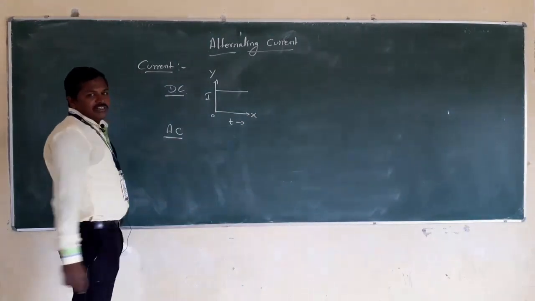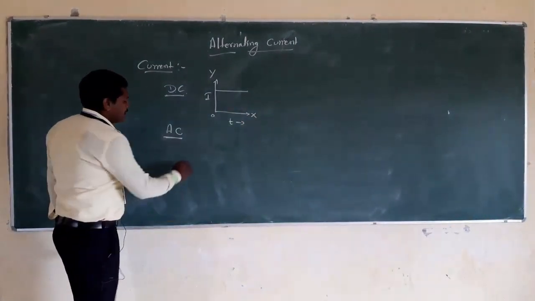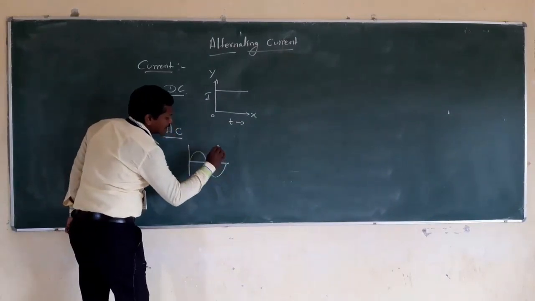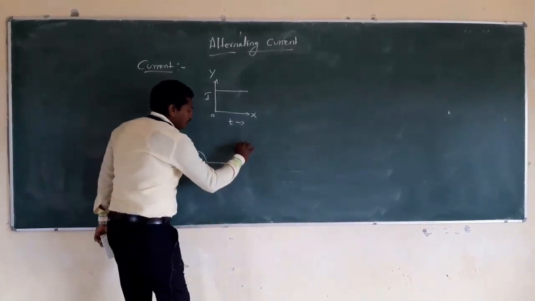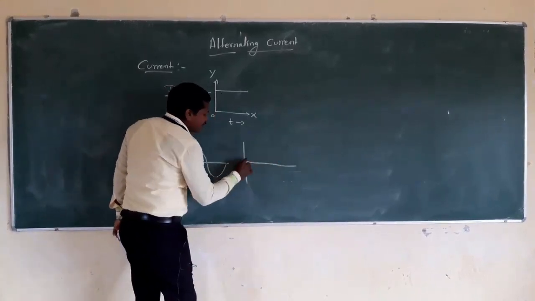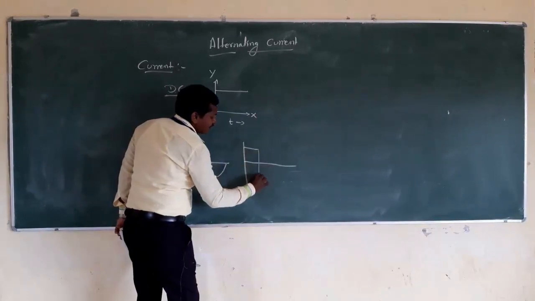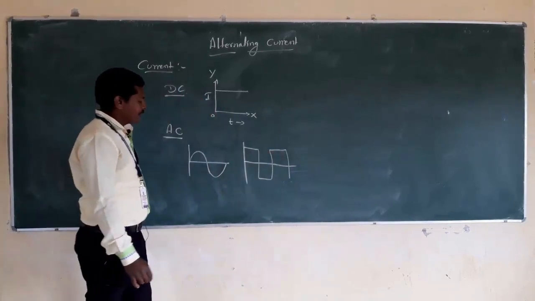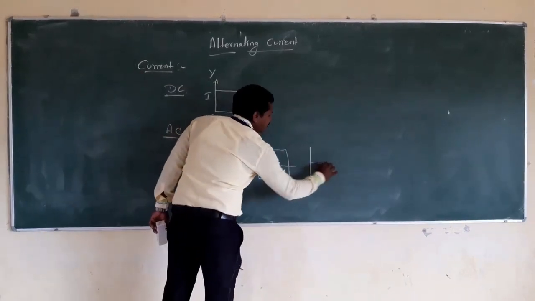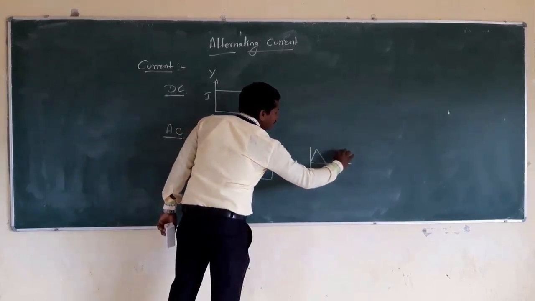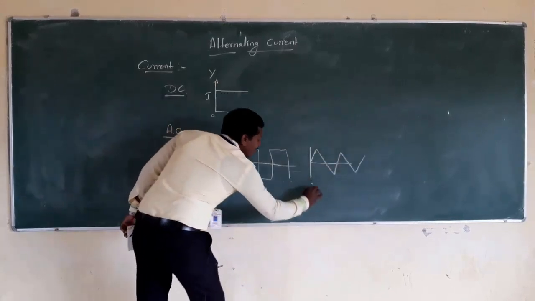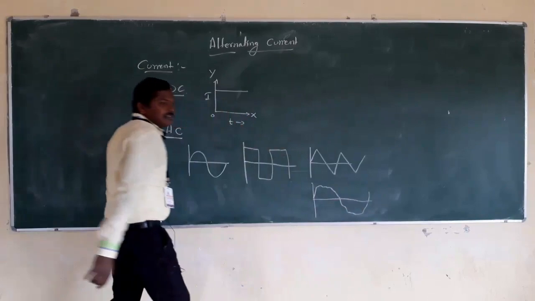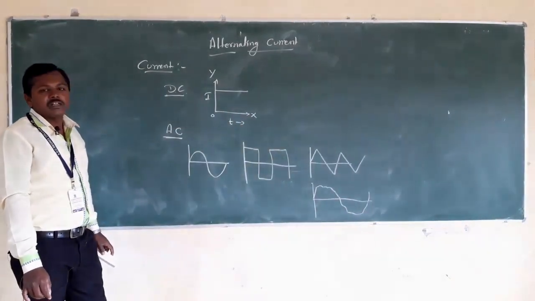So we are going to observe the different forms of alternating current here. One is the sinusoidal variation of a current. Another one is the sine waves. Here it is square waves or rectangular waves, we can say, and even we are going to observe triangular waves, right? And one more we are going to observe unsteady waves. So these are all the different forms of alternating current.